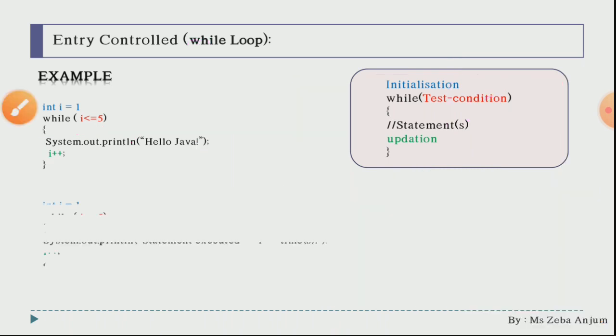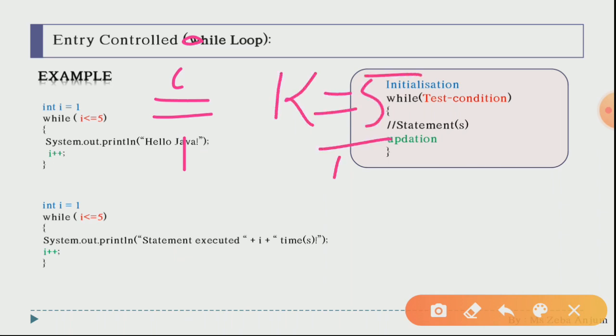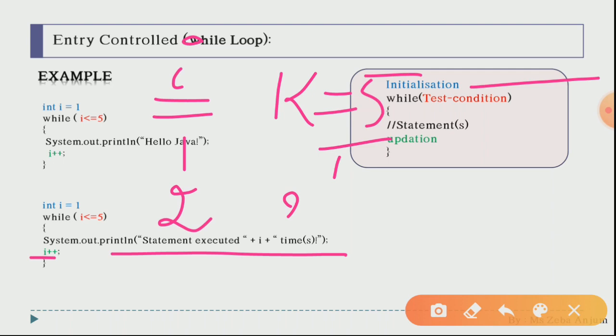Now see one more example, the same one that we have learned over there in our for loop. See over here, firstly the value will get initialized, the value of I was 1. Now again the condition will be checked, that is 1 less than equal to 5, the condition is true, then this statement will get executed, and all these things will be printed the first time. Okay, I plus plus will be encountered, and the value of I becomes 2 over here. Yes, again the value will be checked, 2 less than equals to 5, again the condition is true, the whole thing will be printed again. This will be continued until your value becomes 5.